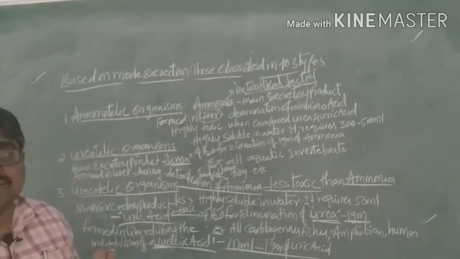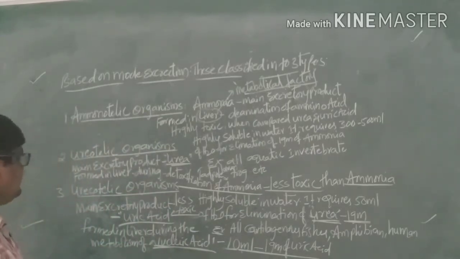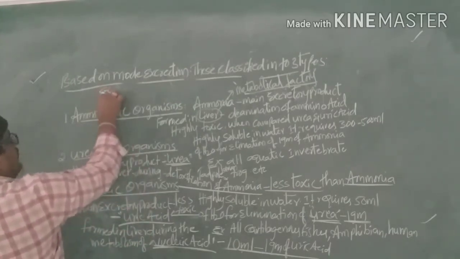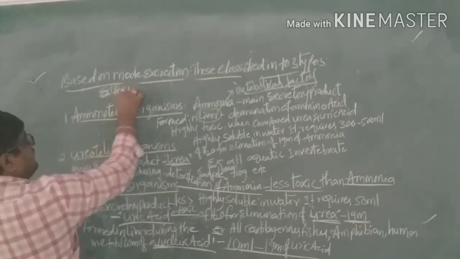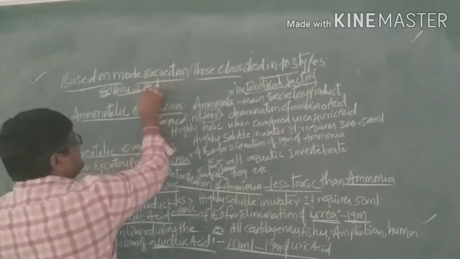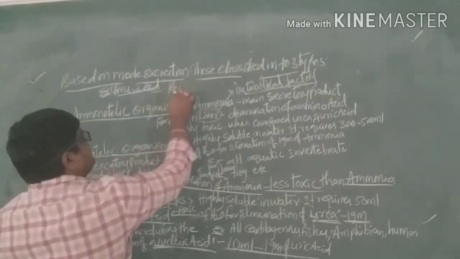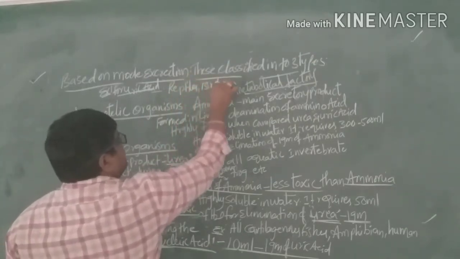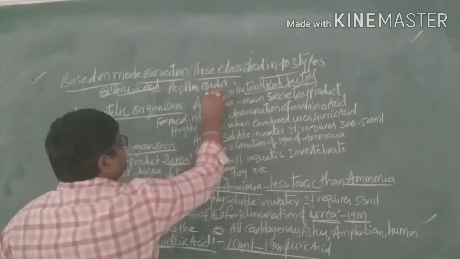As examples of uric acid excretion, we can see reptiles, birds, and insects.